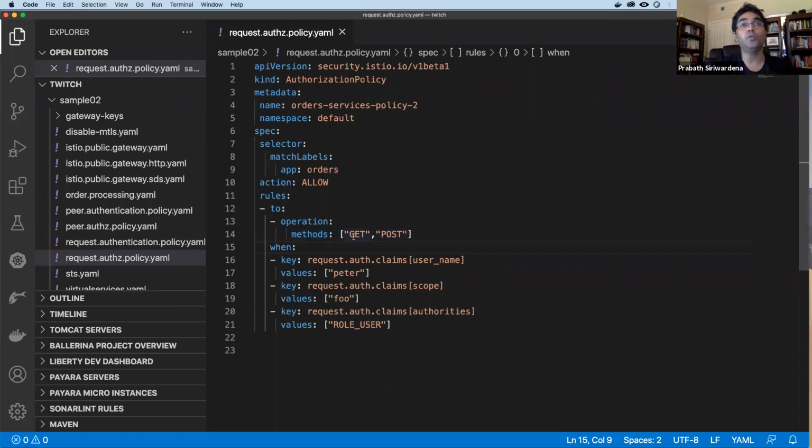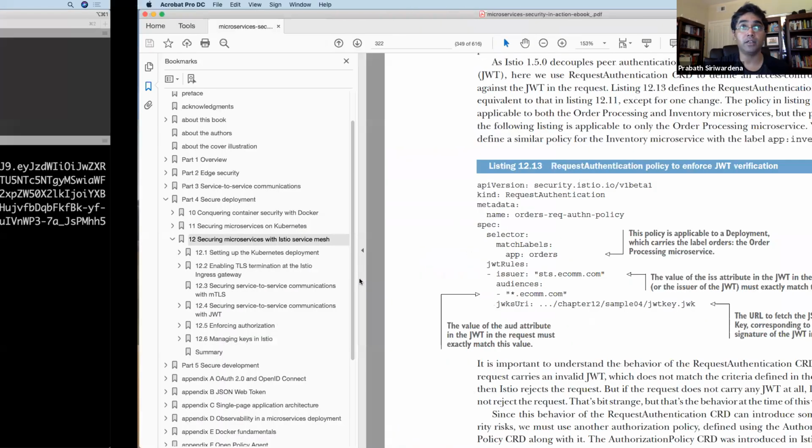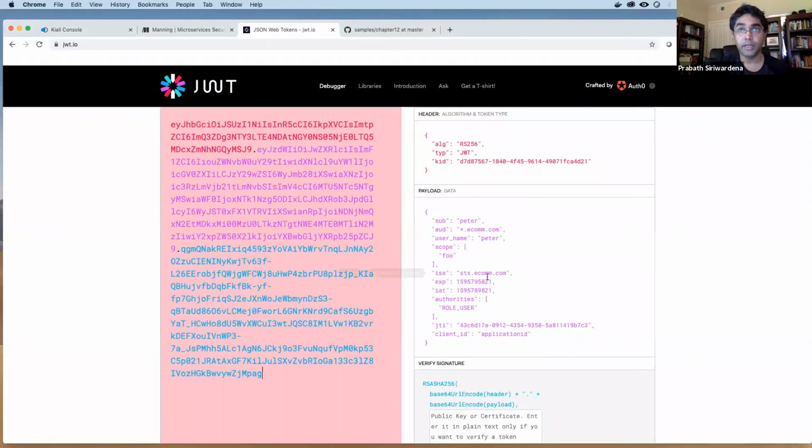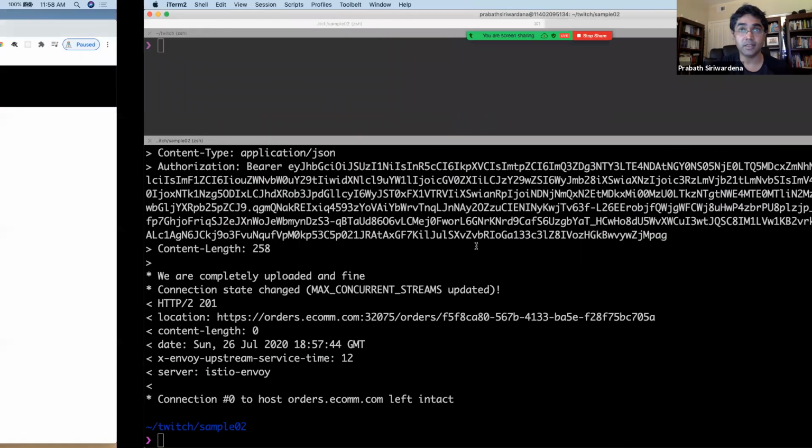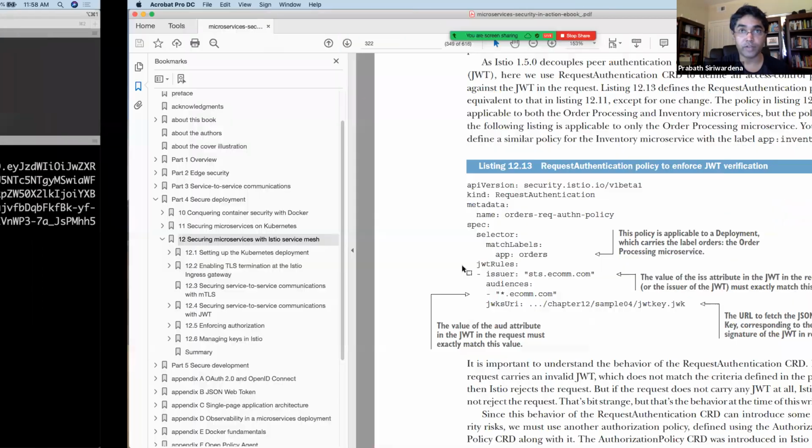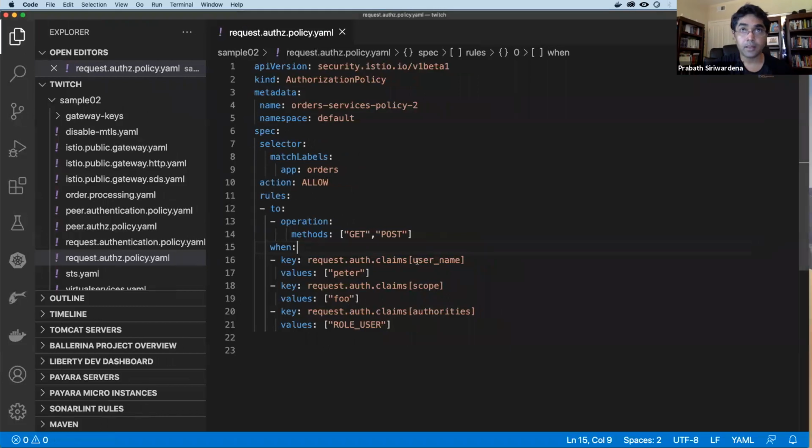if you are doing HTTP GET or a POST, and also the username in the JWT is Peter, right? If you look at our JWT, it's Peter. It should allow username. This is the exact attribute ID. Here you find exact attribute ID. Then the scope is foo, and also the role is role user. So basically you can define any claims that you can get from the particular JWT and define the rules here.